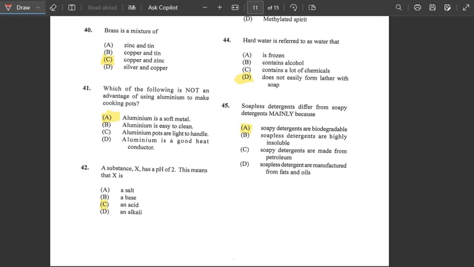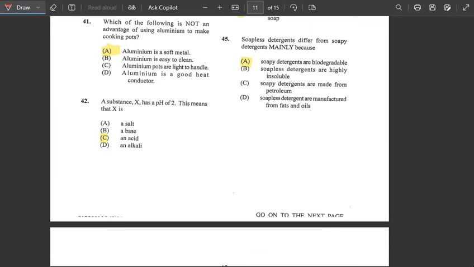Number 41. Which of the following is not an advantage of using aluminum to make cooking pots? The one that would not be an advantage is that aluminum is a soft metal, so we could not use aluminum to make pots. So it's not an advantage. Alright, A. Number 42. A substance X has a pH of 2.